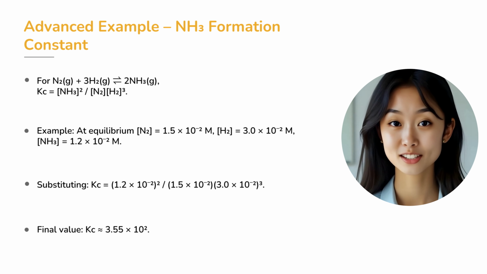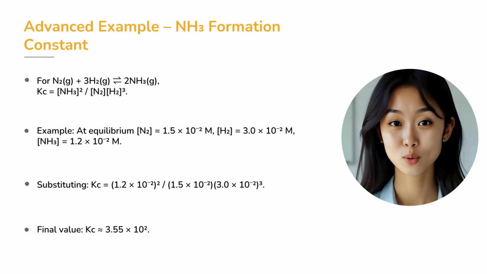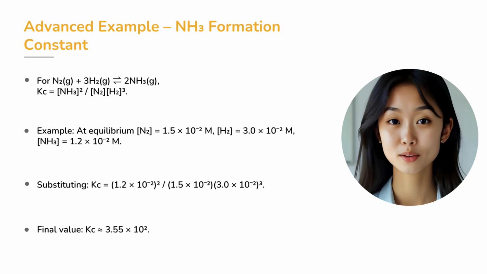Let's calculate Kc with an example. Consider the synthesis of ammonia. Nitrogen gas plus 3 hydrogen gas molecules form 2 ammonia gas molecules. The expression is Kc equals concentration of NH3 squared divided by concentration of N2 multiplied by concentration of H2 cubed.